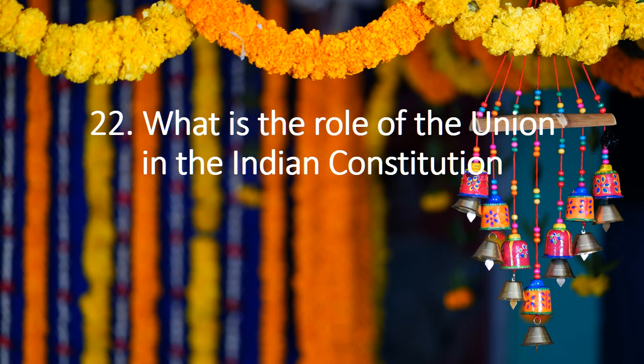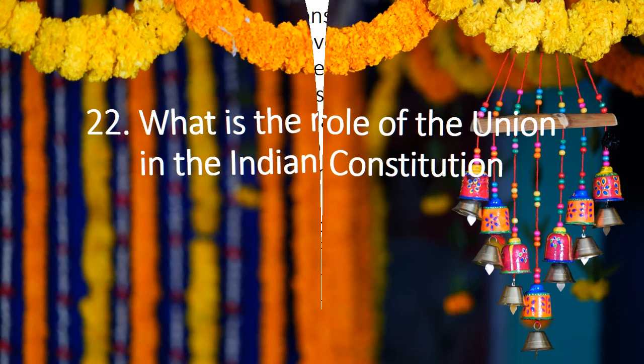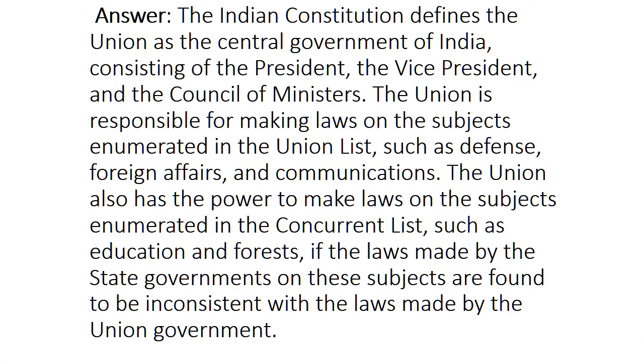22. What is the role of the Union in the Indian Constitution? Answer. The Indian Constitution defines the Union as the central government of India, consisting of the President, the Vice President, and the Council of Ministers. The Union is responsible for making laws on the subjects enumerated in the Union list, such as defense, foreign affairs, and communications. The Union also has the power to make laws on subjects enumerated in the concurrent list, such as education and forests, if the laws made by the state governments on these subjects are found to be inconsistent with the laws made by the Union government.